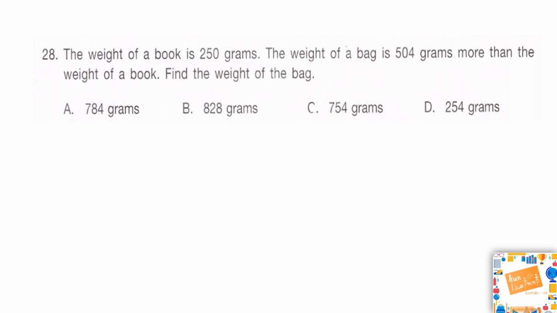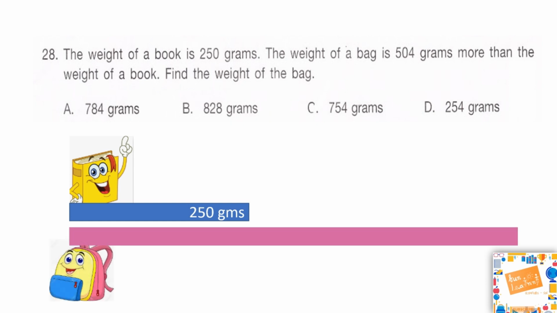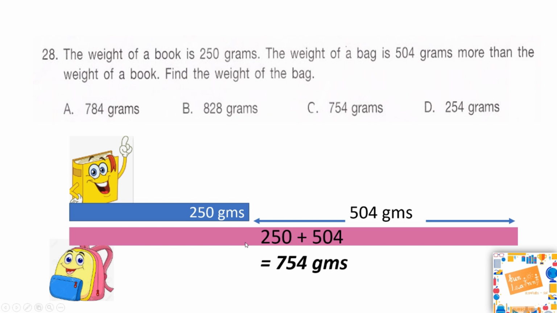Well, I hope you were able to solve this. I hope you applied the modeling method to solve this answer. So, the weight of a book is 250 grams and then we know there is a bag, but we don't know what its weight is. However, what we know is that the weight of the bag is 504 grams more than the weight of the book. Hence, the total weight of the bag would be 250 plus 504 and this would be equal to 754 grams. Hence, our correct answer is option C. So see kids, when you draw it, it becomes much simpler to solve.